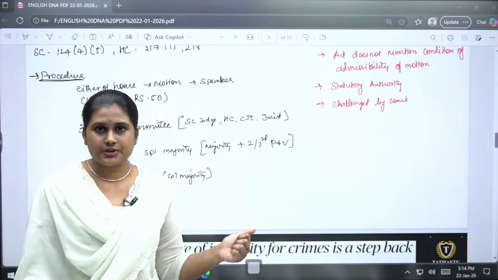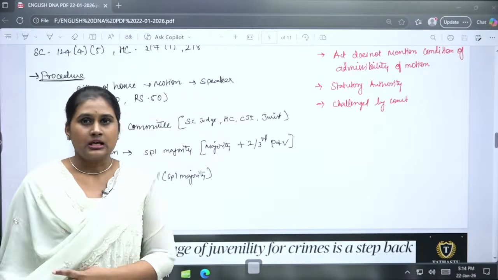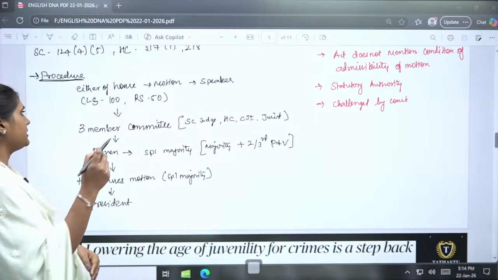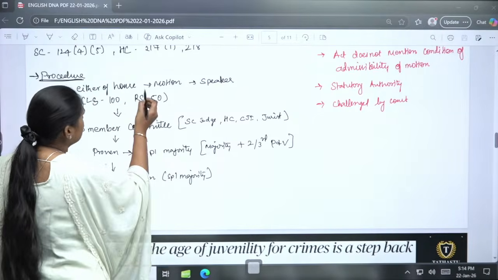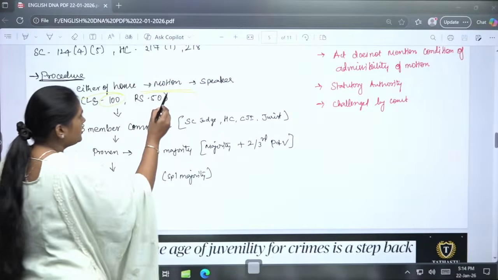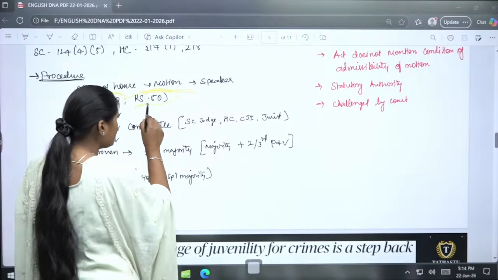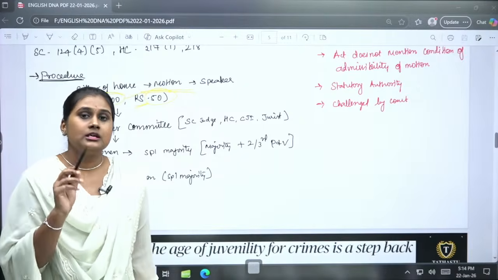Why am I telling you this? The whole article is based upon the issues in this. Okay, we will discuss it in depth. First we will understand the procedure. Okay? So the houses need either 100 members in case of Lok Sabha or 50 members for the Rajya Sabha. They will give this motion to the speaker or the chairman.